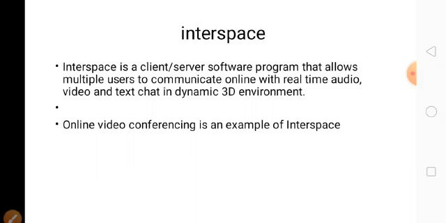Interspace is a client side software program that allows multiple users to communicate. For example, online video conferencing. On the client one side, on the other side the server will do the service for the client, so that we can communicate with audio and video and text chat. This is an example for interspace.